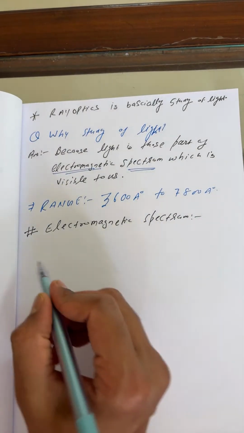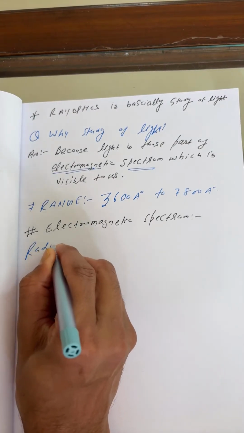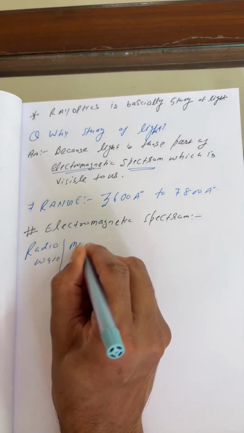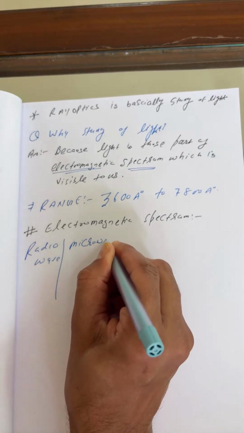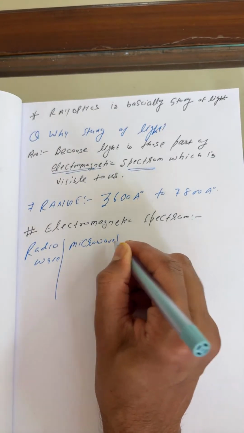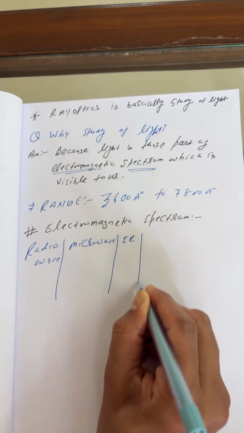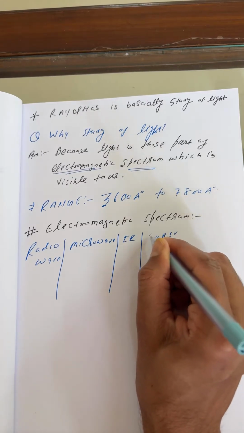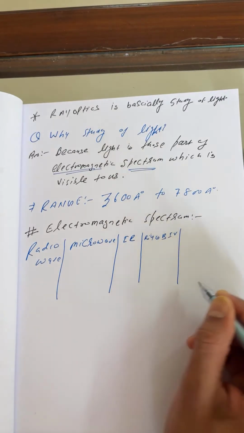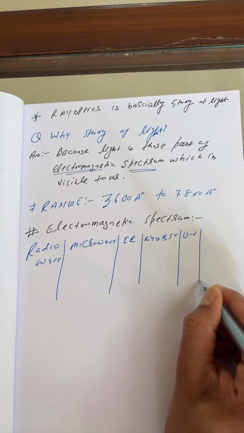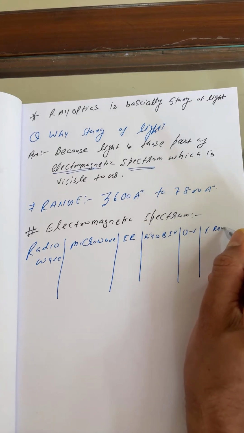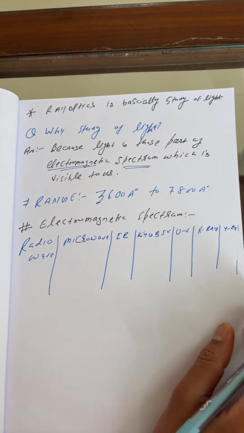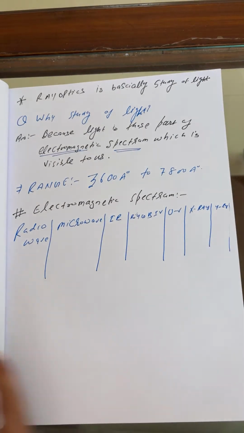First radio wave, then microwave, then infrared, then visible region, next UV, X-ray, gamma ray, and cosmic ray, and so on.